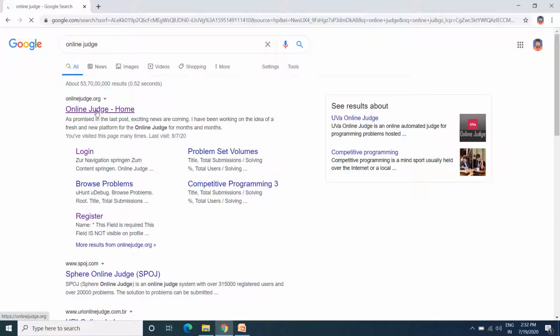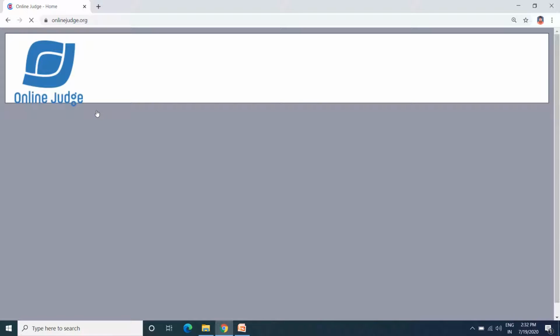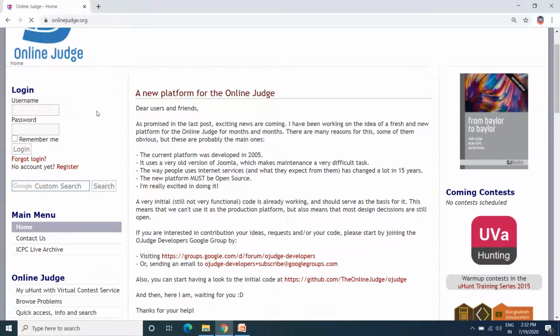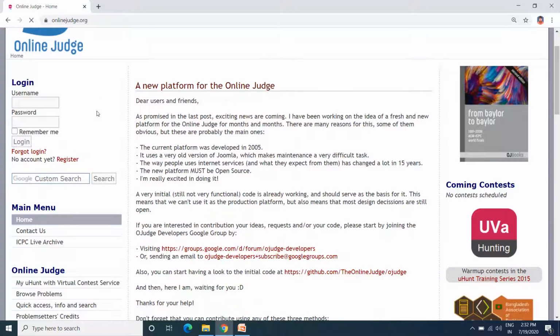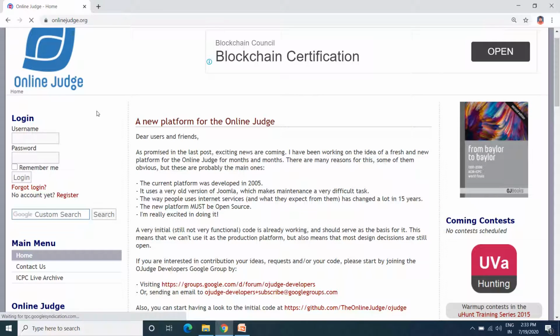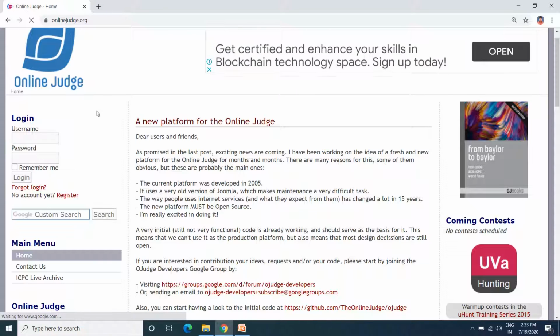So click on the first link, and it will show you the front page, the home page of Online Judge. There you need to do the registration and the login. It will open the login page, which asks for the username and the password. Before logging into this website, you need to do the registration.